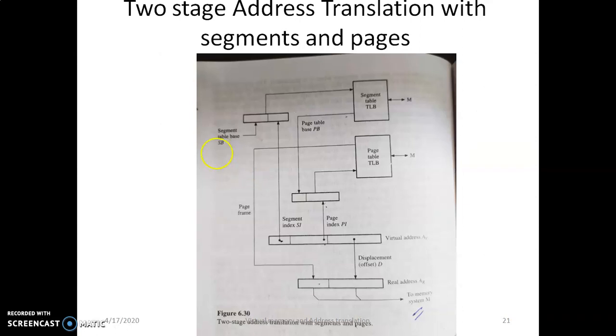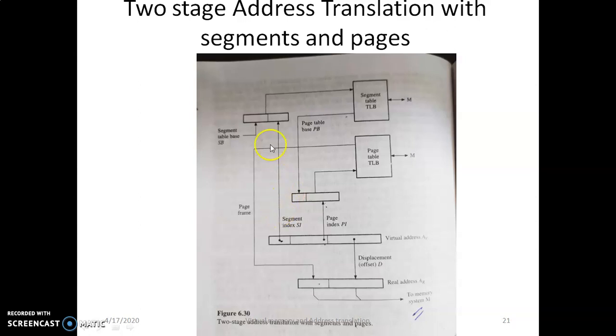When segmentation is used with paging, a virtual address has three components: segment index SI, page index PI, and displacement D. The memory map then consists of one or more segment tables and page tables. For fast address translation, two TLBs can be used, one for the segment table and the other for the page table. Every virtual address AV generated by a program goes through a two-stage translation process.